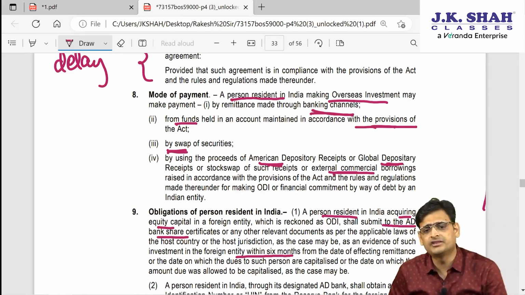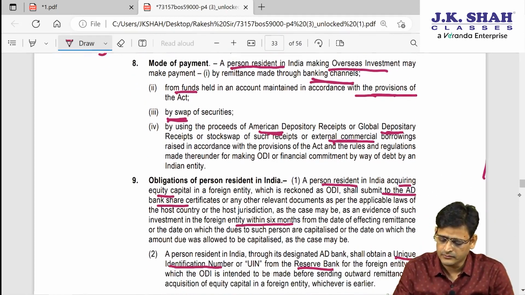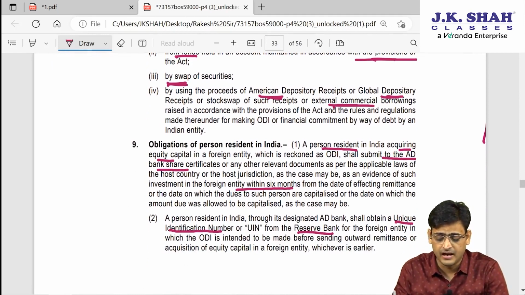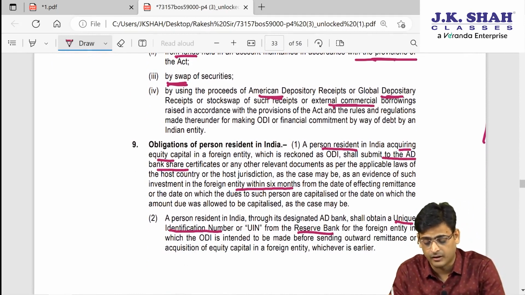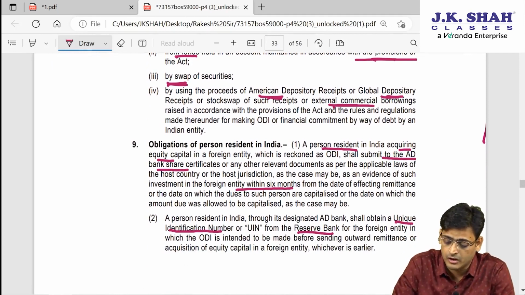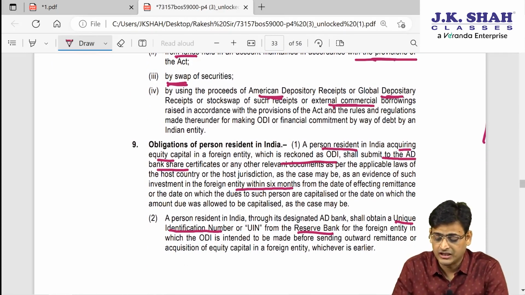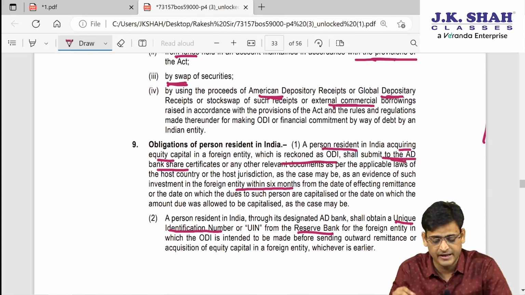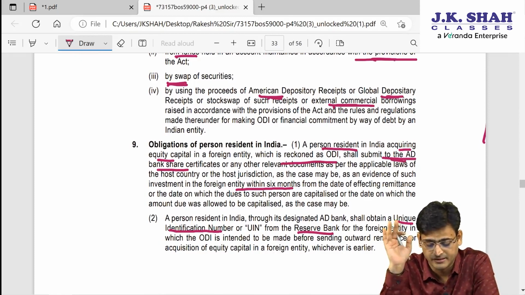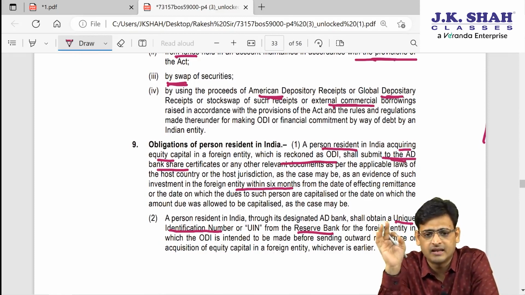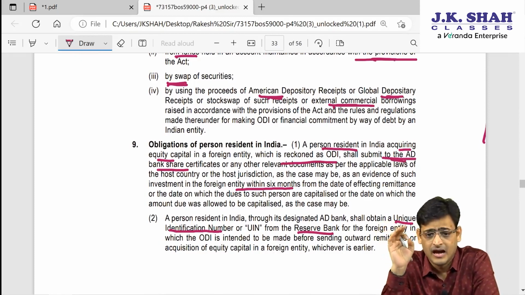Next point, obligation of PRI. A PRI in India acquiring equity in a foreign entity which is reckoned as ODI shall submit to the AD bank share certificate. What they are saying, please understand. A PRI is acquiring equity capital under ODI.